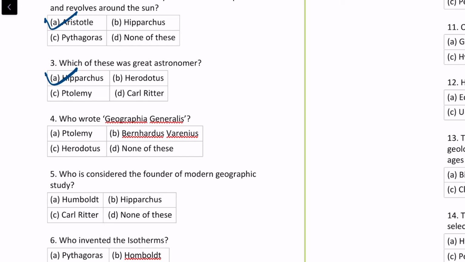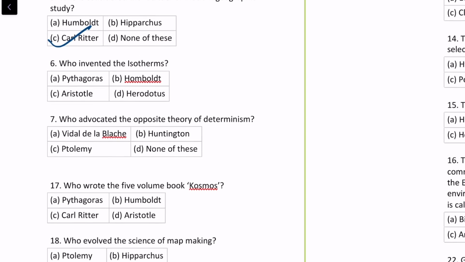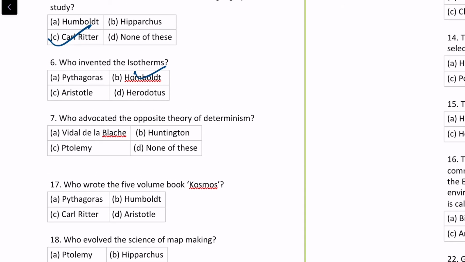Who wrote Geographia Generalis? Bernhard Verenius. He is considered the founder of modern geographic study. It was Karl Ritter. He is a German geographer. Who invented isotherms? It is Humboldt. Isotherms are related to the measurement of temperatures. Opposite theory of determinism. It was Vidal de la Blache.